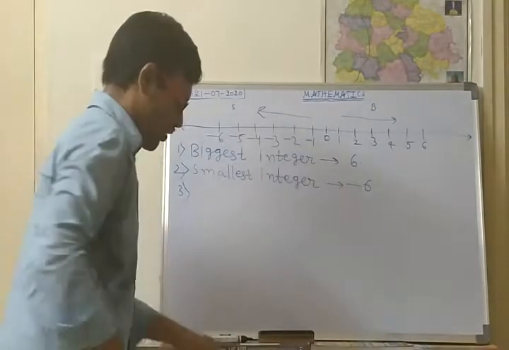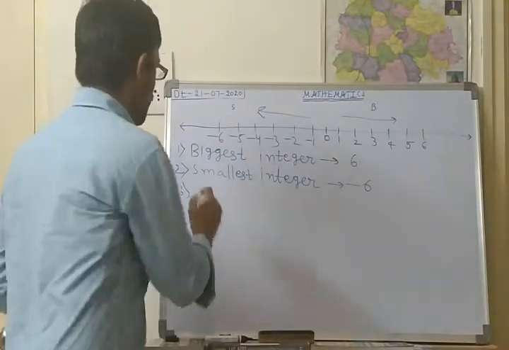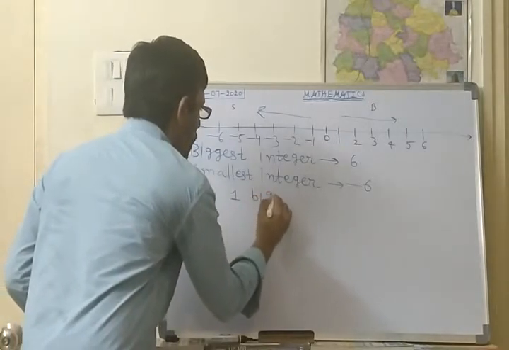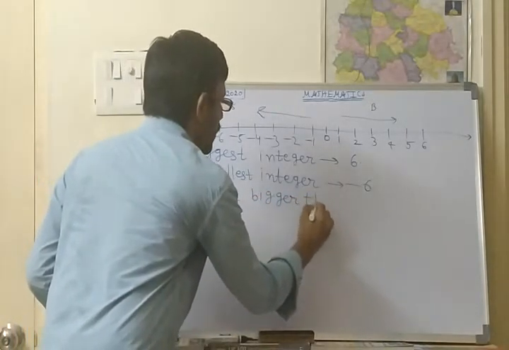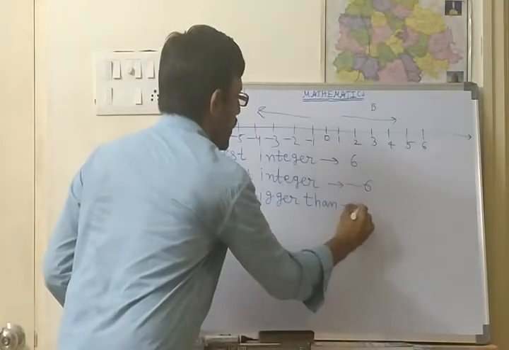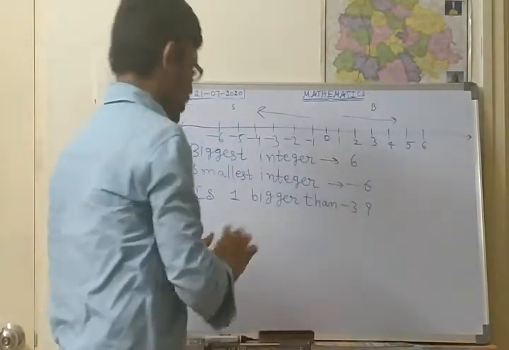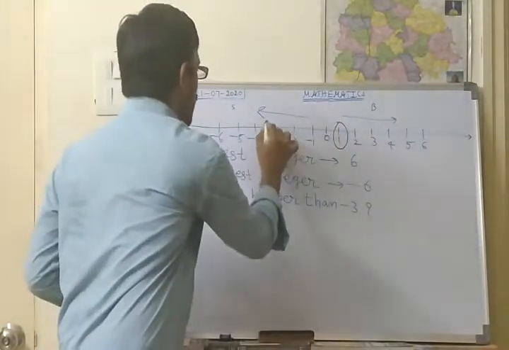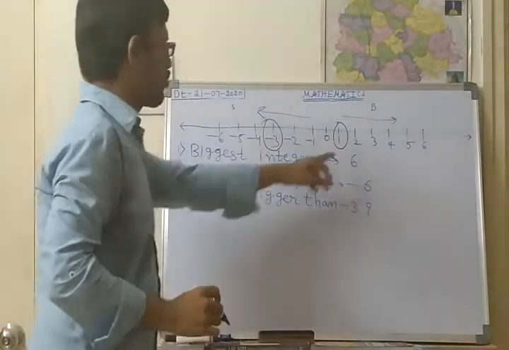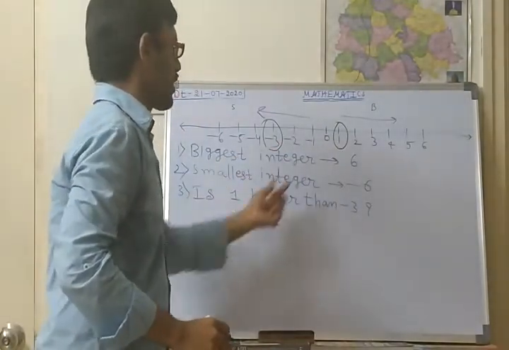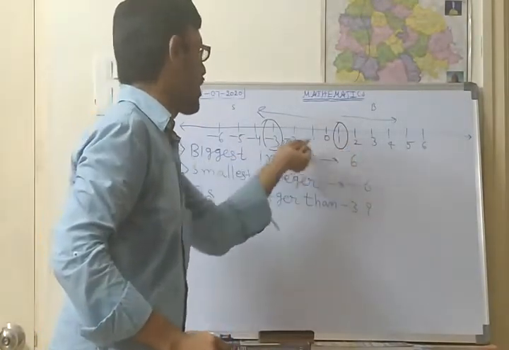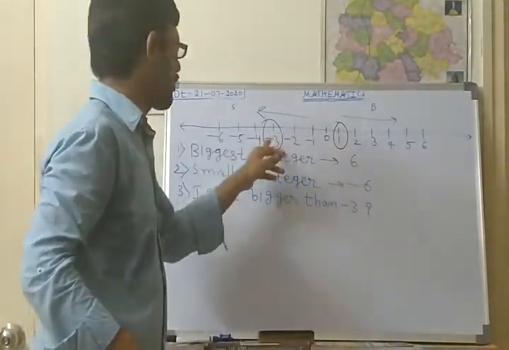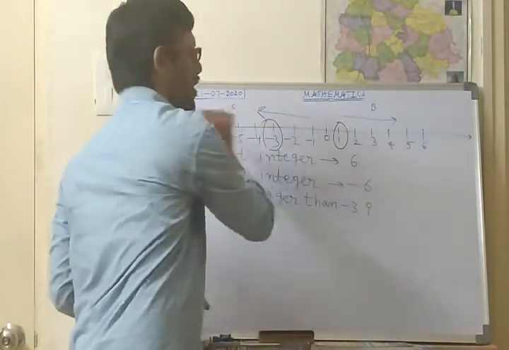Next, the third one. Is 1 bigger than minus 3? Where is 1 here? 1 is here, and minus 3 is here. It is asking whether 1 is bigger than minus 3. Obviously, 1 is always bigger than minus 3, because positive numbers are bigger than negative numbers.